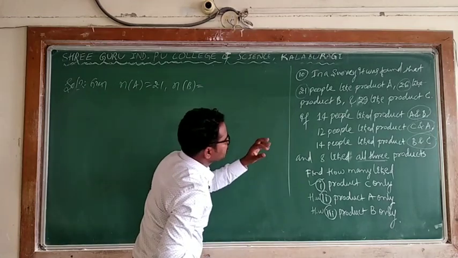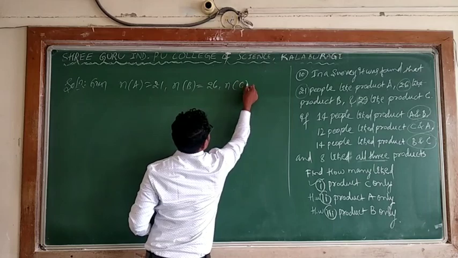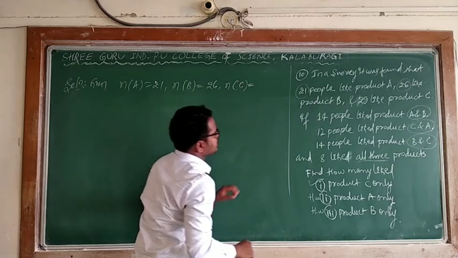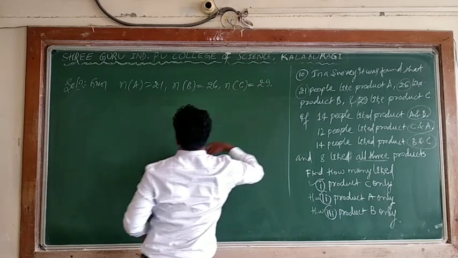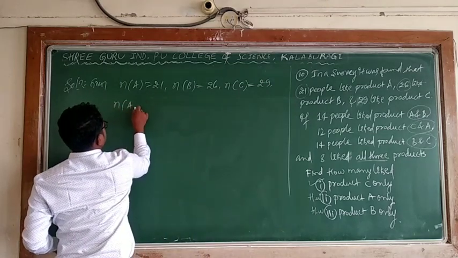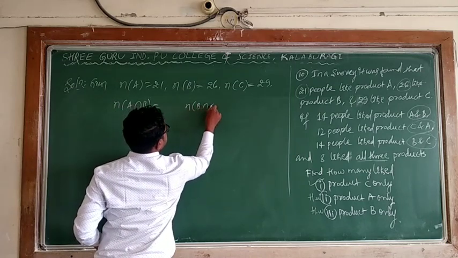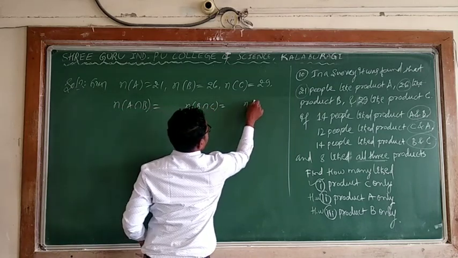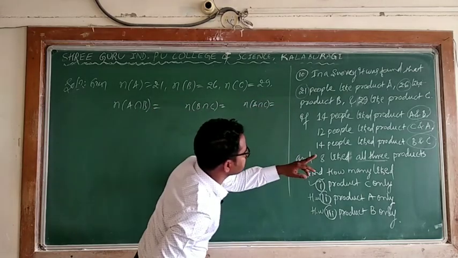This is simple, 26. And n of C, how many like product C? That is given, 29. And n of A intersection B, n of B intersection C, n of A intersection C. How much? AB is given as 14.